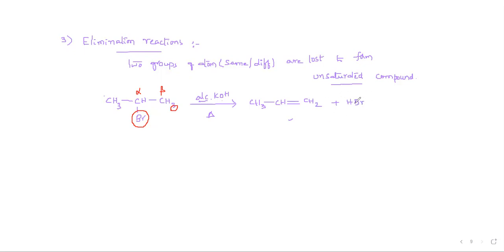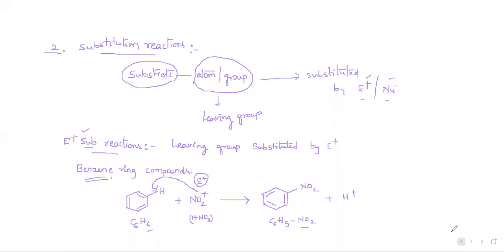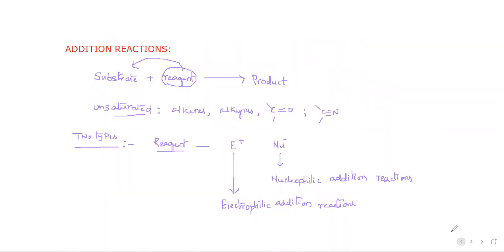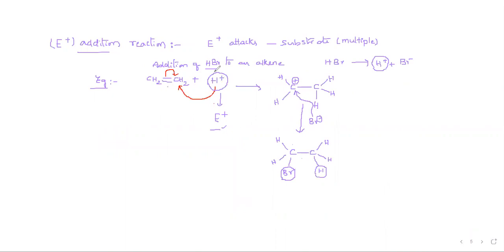The same reaction we studied in the addition reaction. To an alkene we have added HBr. Let me show with that slide. See here, to an alkene, we have added HBr. If HBr is added, the complete alkene is converted into a haloalkane, a bromine containing halogen compound.